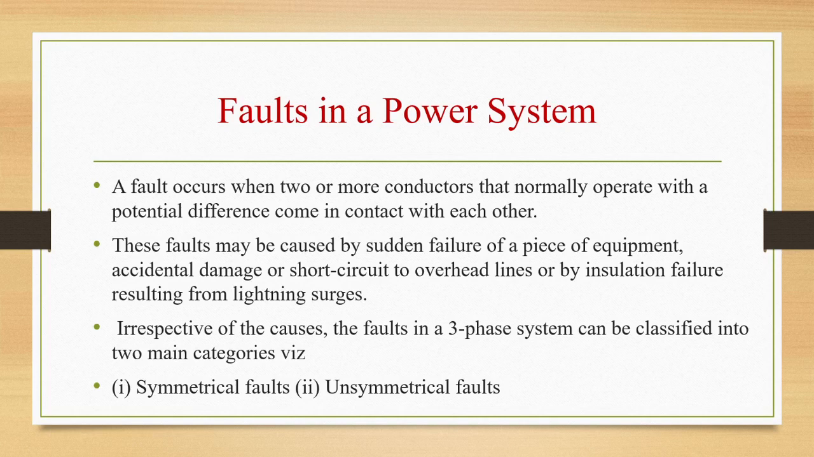So what will occur whenever two or more conductors that normally operate with a potential difference come in contact with each other? These faults can be because of sudden failure of a piece of equipment, accidental damage, short circuit to overhead lines, or insulation failure resulting from lightning surges. Irrespective of the causes, faults in a three-phase system can be classified into two main categories: symmetrical faults and unsymmetrical faults.